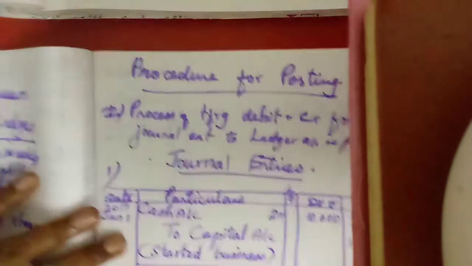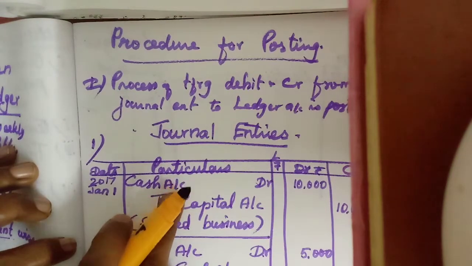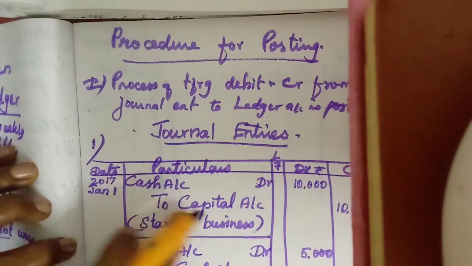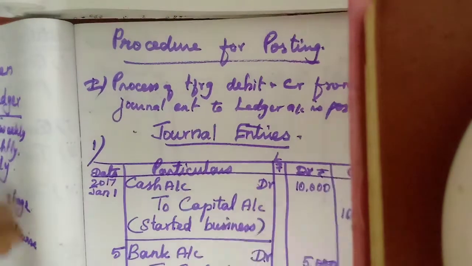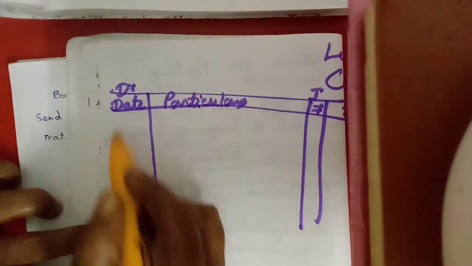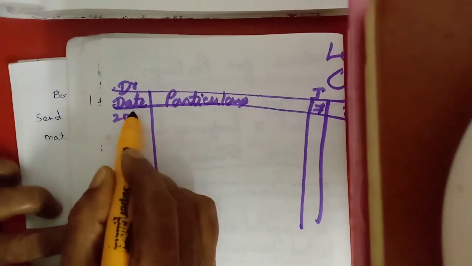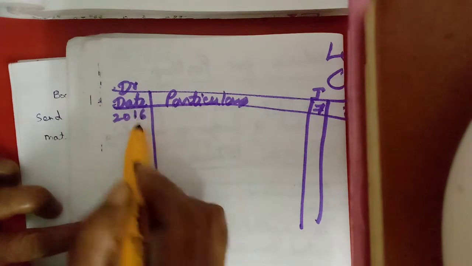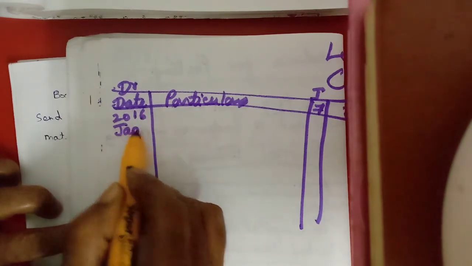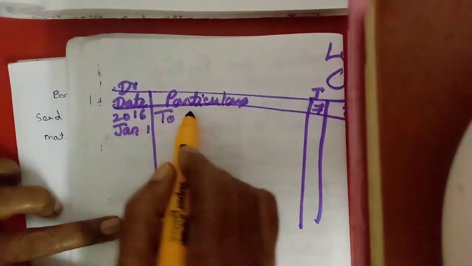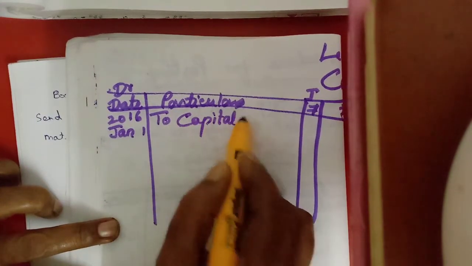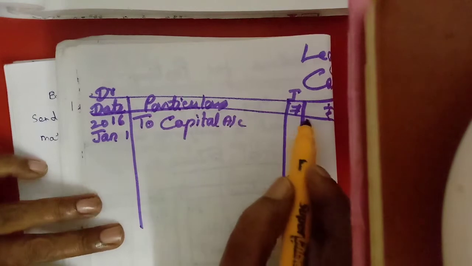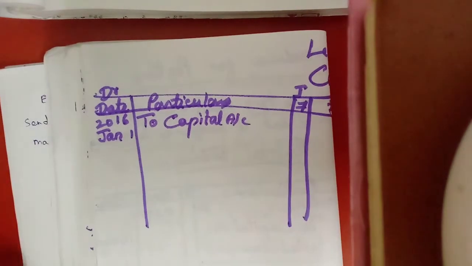Now you see cash account is debited, so we should write on the debit side, to capital. Before that we write the date, 2016 Jan 1, to capital account 10,000.